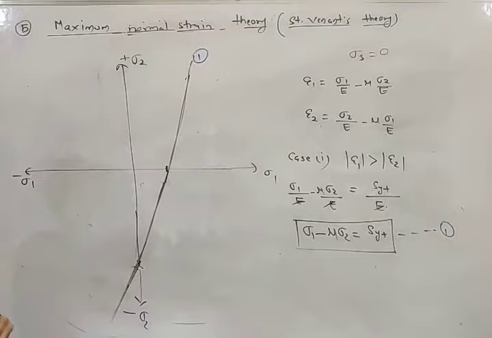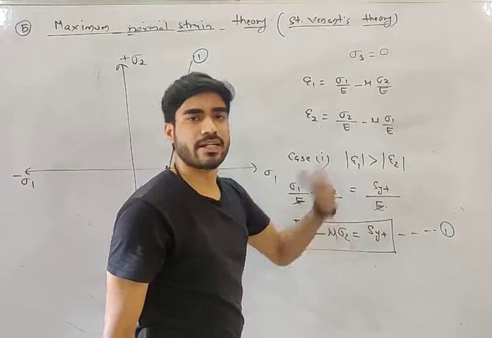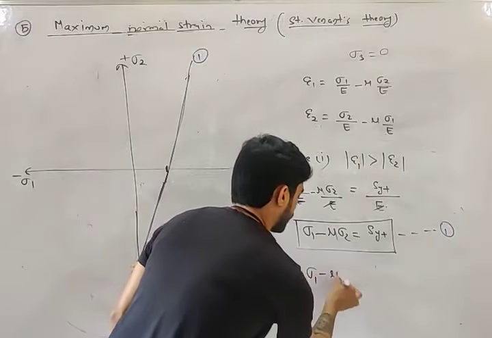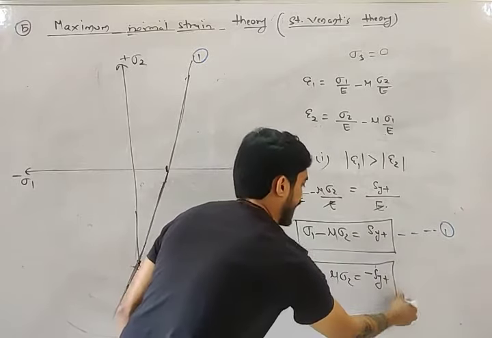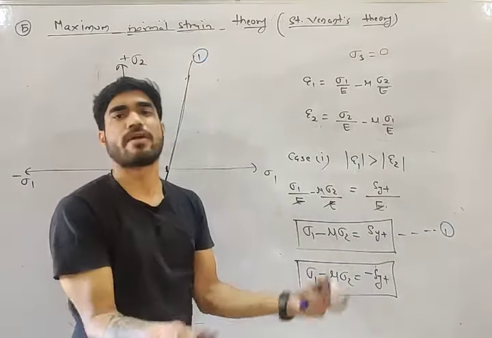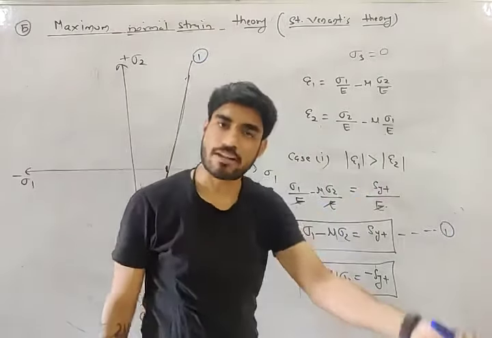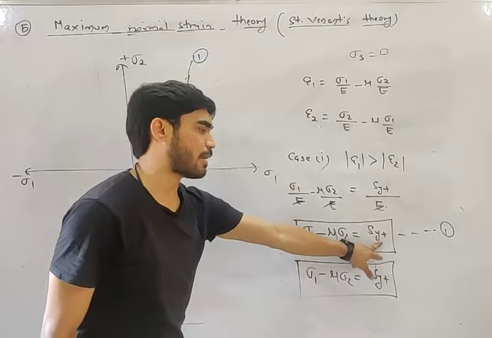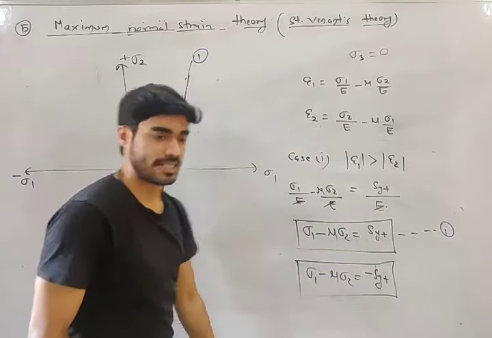Now, my friend, here I am assuming that epsilon 1 is tensile, but it can also be compressive. So the second equation will be minus SYT. It is not necessary that epsilon should be tensile. It can also be compressive, right? If your stresses are compressive, then epsilon 1 will also be compressive. If the epsilon is tensile, you will get plus SYT. If it is compressive, you will get minus SYT.